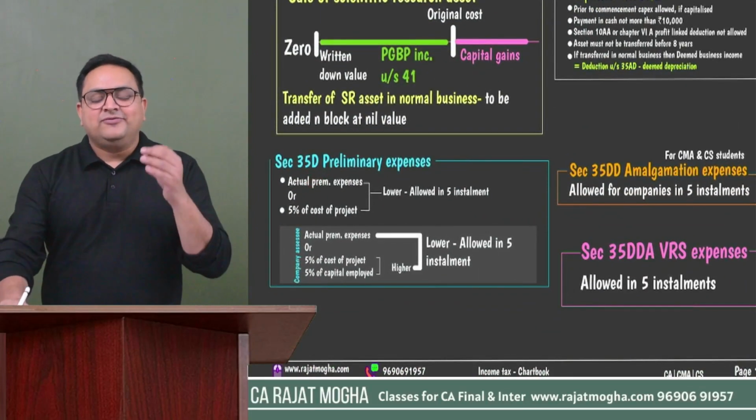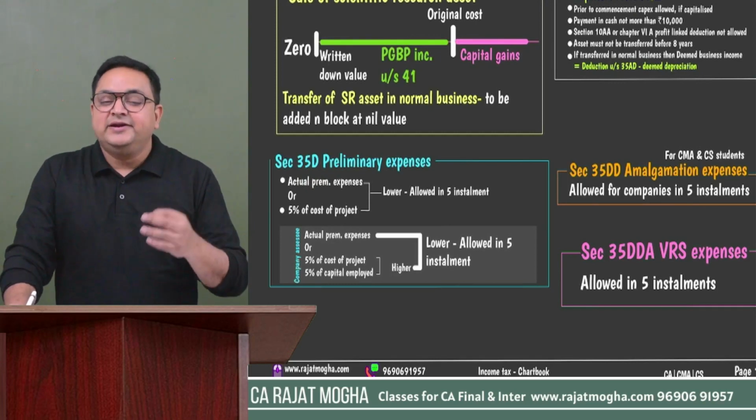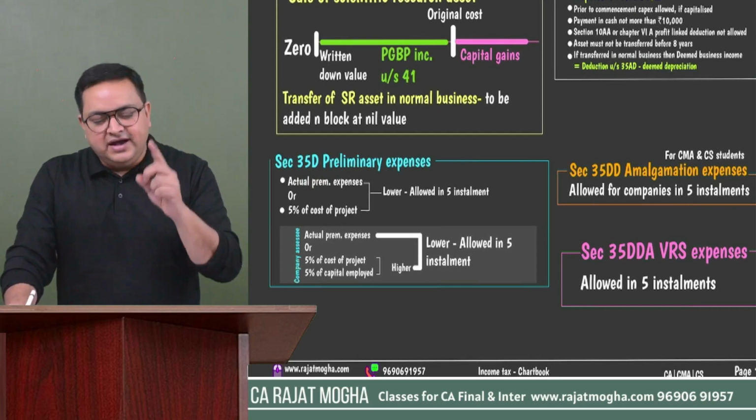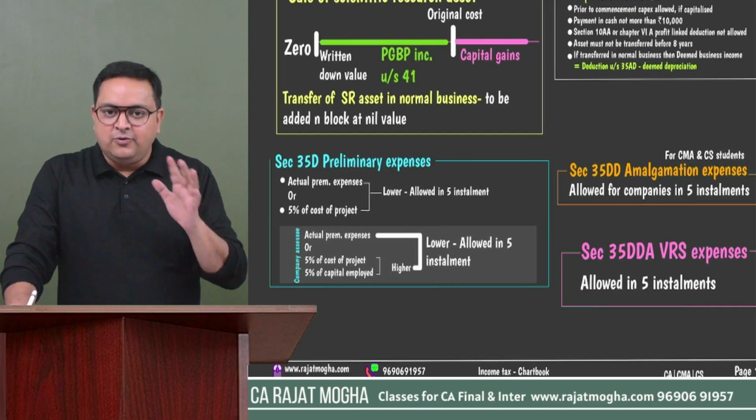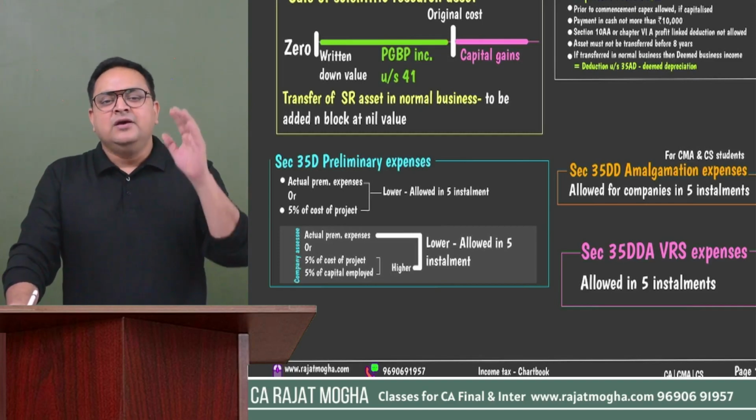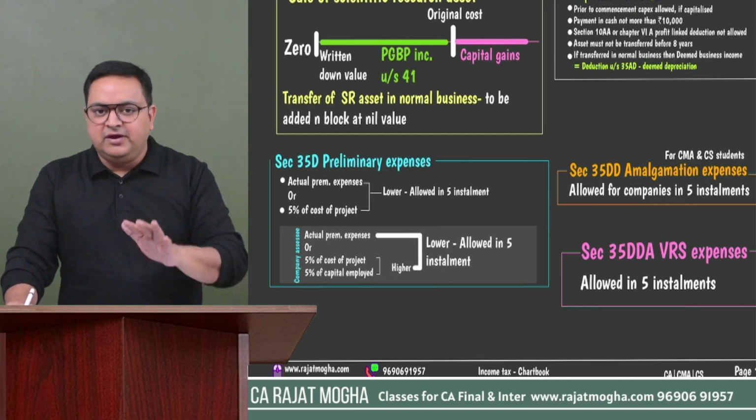Now 35D. We understand that if the assessee has incurred expenses related to preliminary expenses, then the only deduction allowed is 1/5. It is not allowed 100% in the very year. We allow this deduction in 5 equal installments, 1/5, 1/5, 1/5.